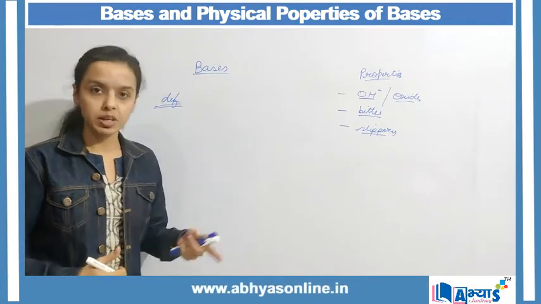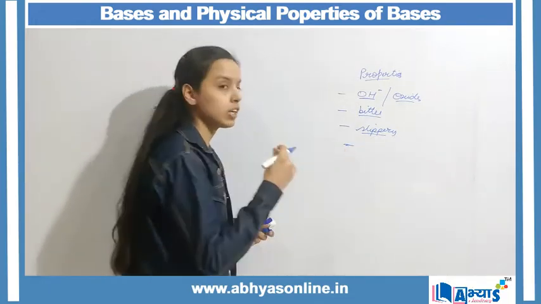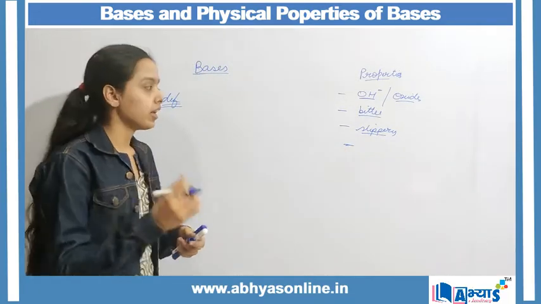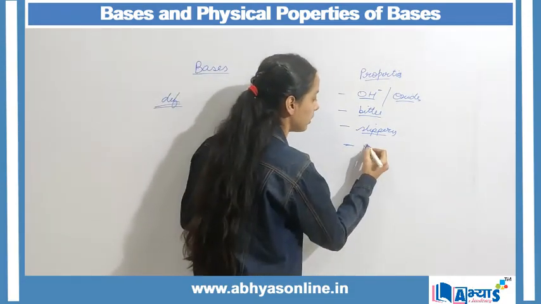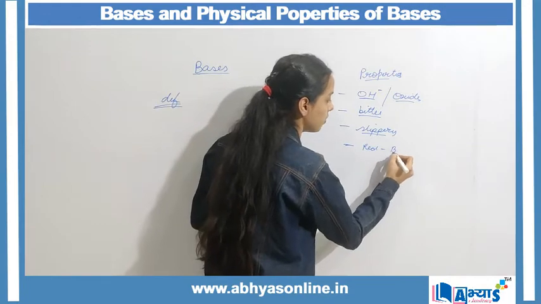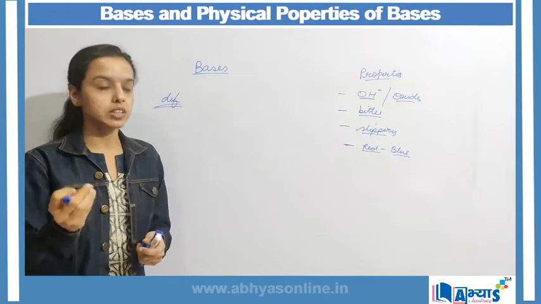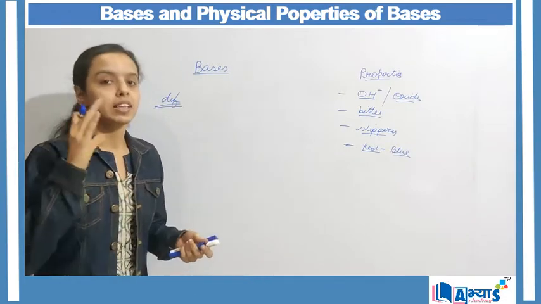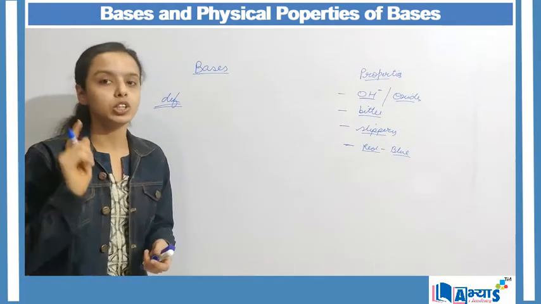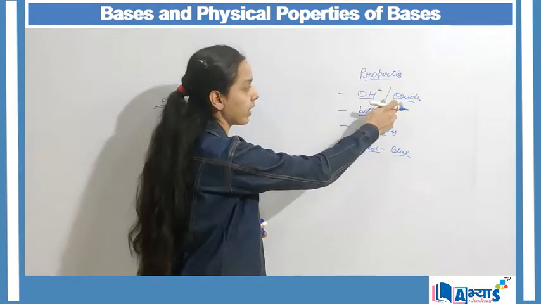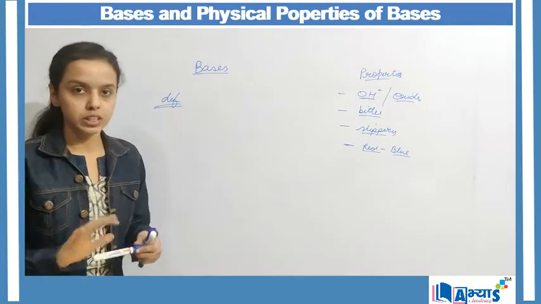We have discussed three properties, and now the fourth one is based on the litmus test or the litmus indicator. If we take the litmus paper or the litmus solution, the litmus will turn from red color to blue color. This basically means that whenever litmus turns from red to blue, that solution has to be a basic solution. That means that solution will surely have either hydroxide ion or the oxide ion. Now these were the important four properties of bases.